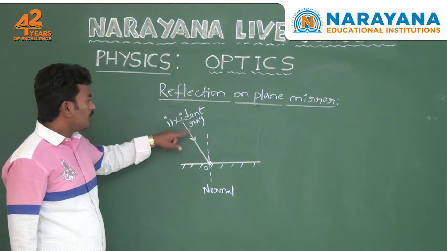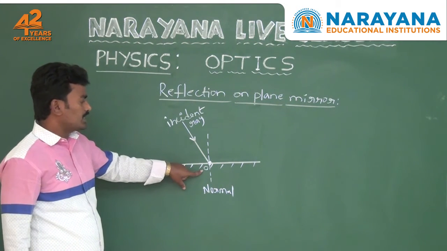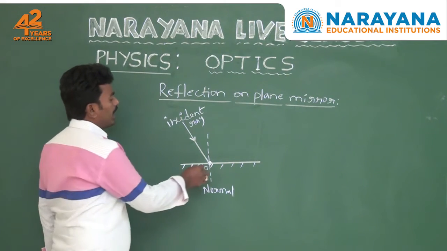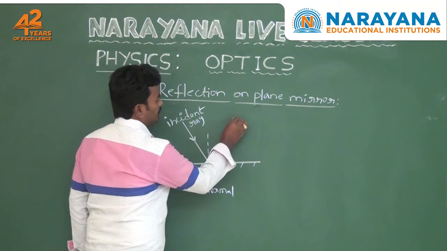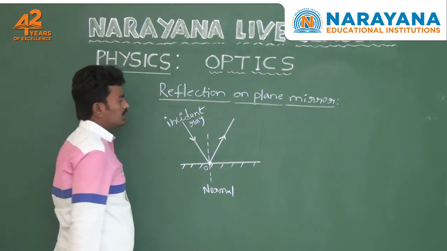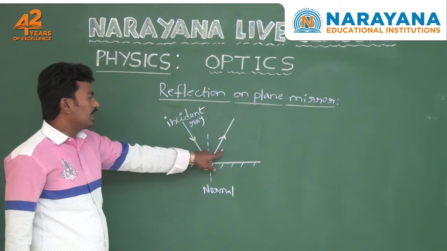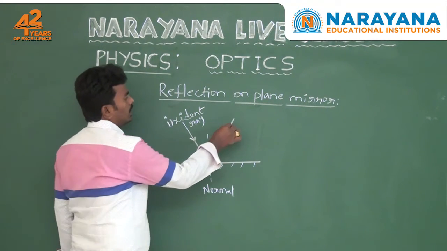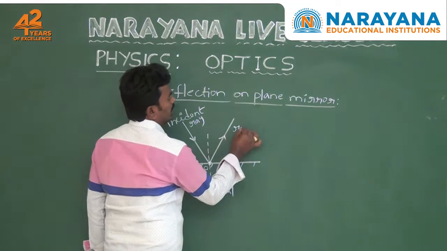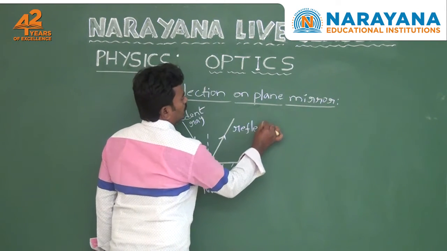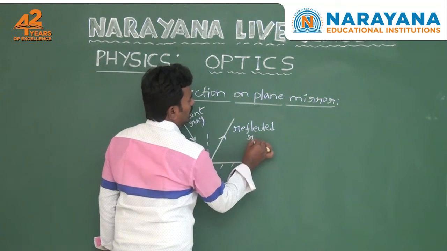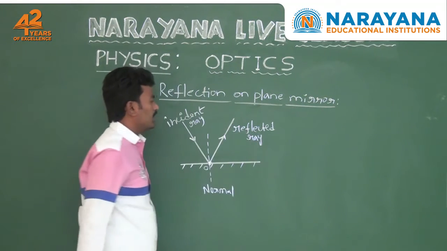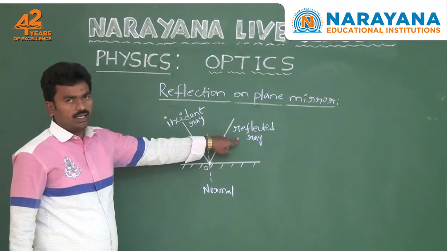Here, after striking the incident ray on the reflecting surface, it returned back into the same medium. So the light ray which returned back into the same medium is called reflected ray. So this is the reflected ray.